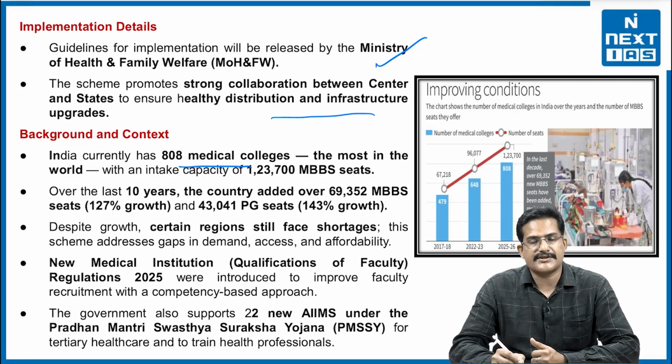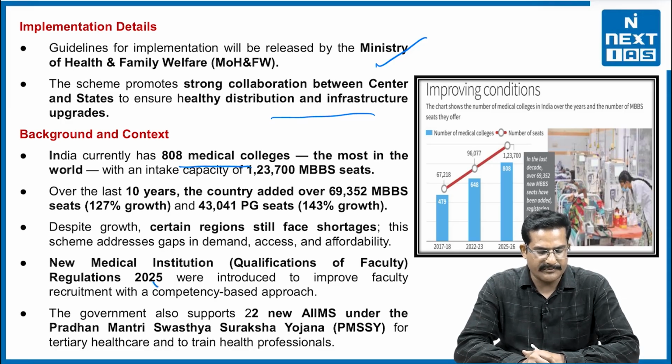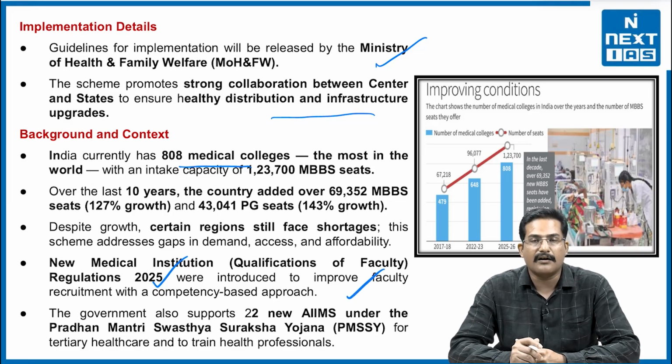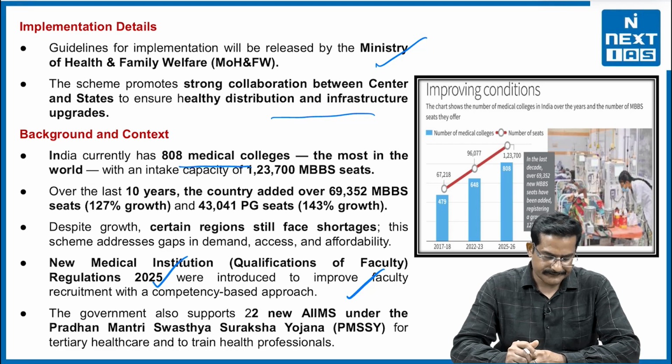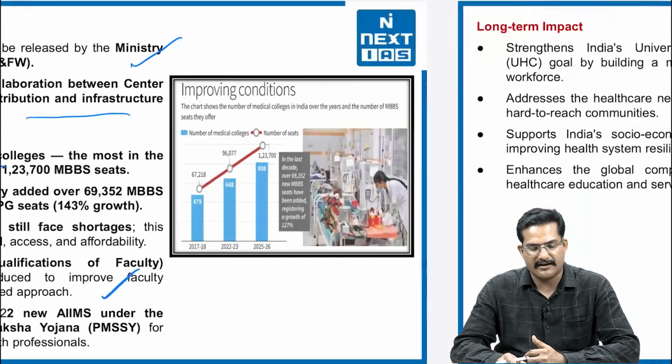There is a constant growth in the number of seats at the UG level as well as the PG level. Despite this growth, certain regions still face shortages. This scheme addresses the gap in demand, access and affordability. And the new Medical Institution Regulations 2025 were introduced to improve faculty recruitment with a competency-based approach. And the government also supports 22 new AIIMS under the Pradhan Mantri Swasthya Suraksha Yojana. So, this is the background of the entire information.